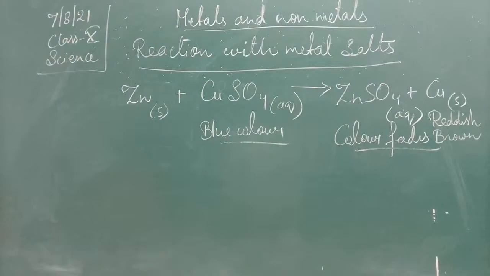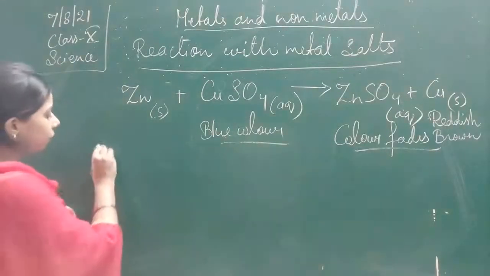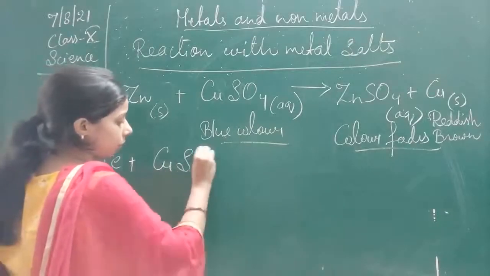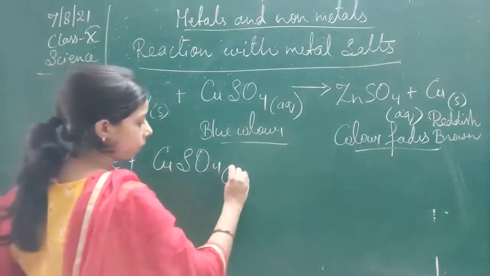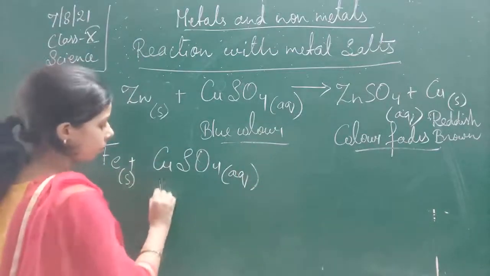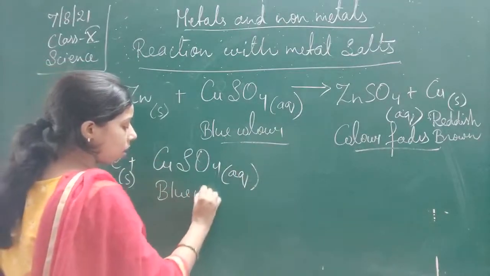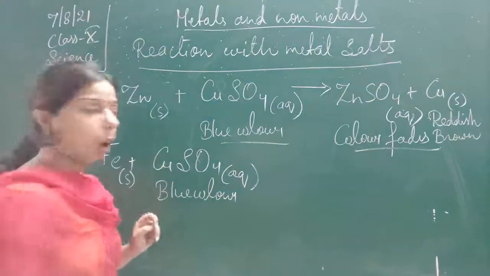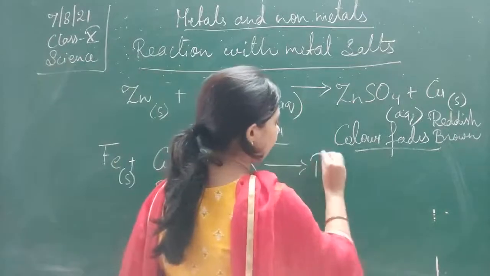Let us see another one, when iron is dipped into the copper sulfate. This is again blue color. Iron being more reactive than copper, it will form iron sulfate.